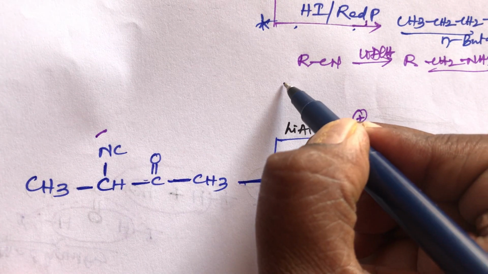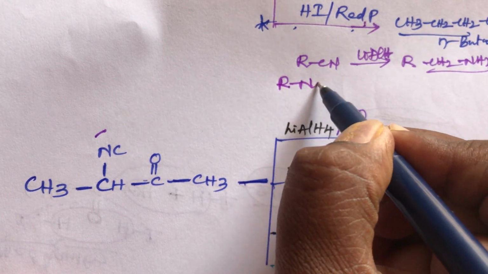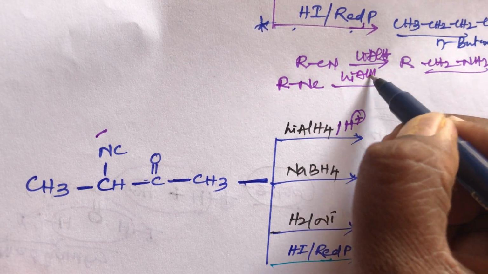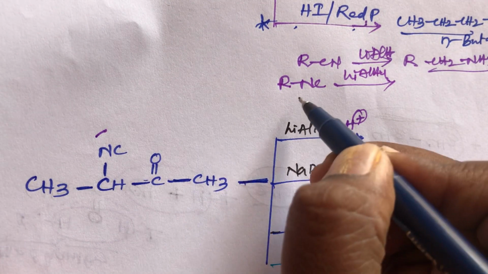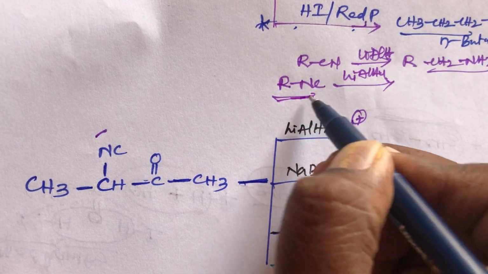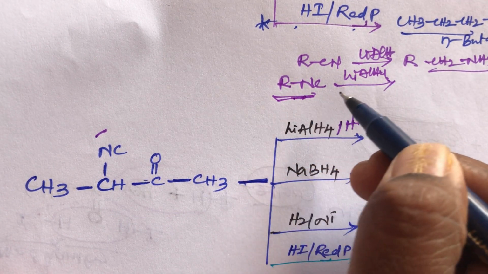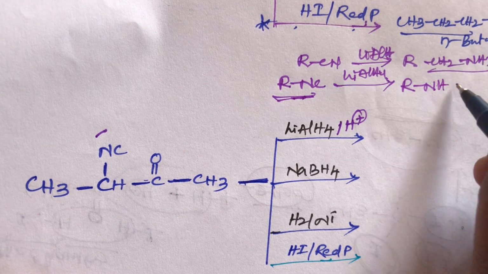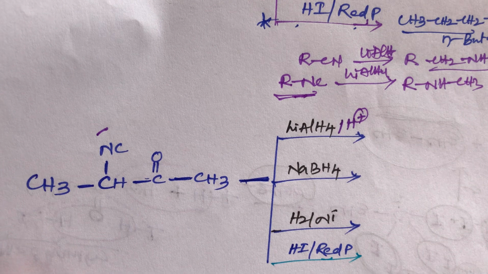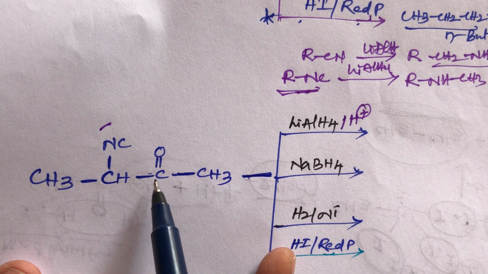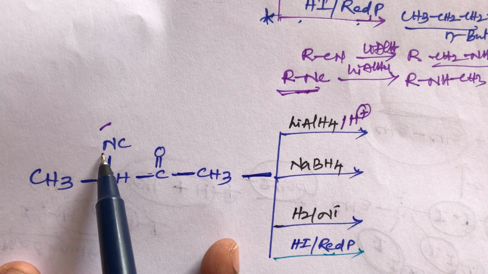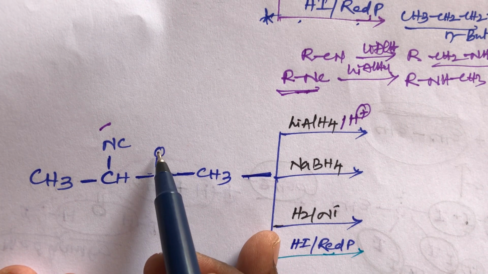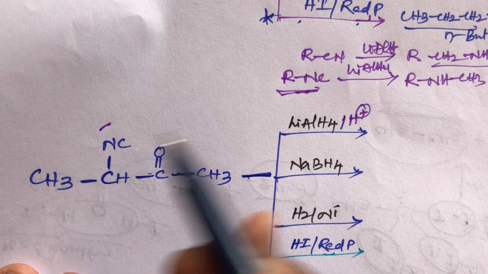If in case isocyanide, RNC, is in the presence of lithium aluminum hydride, when isocyanide reacts with lithium aluminum hydride, it gives secondary amines, RNHCH3. This is the product. So here this compound has one keto group and one isocyanide group. So what is the product? This keto group is converted into alcohols and the isocyanide group is converted into secondary amines.